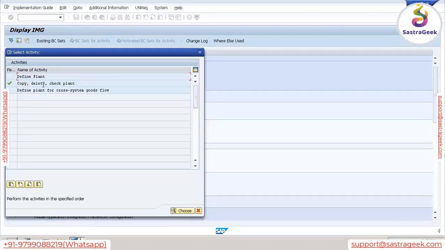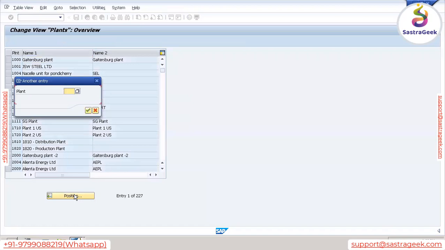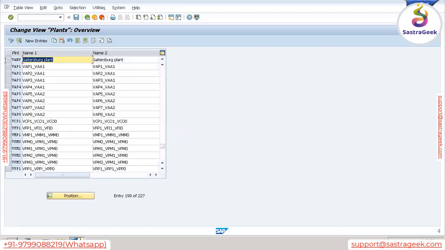Now we have copied. Next what? Since we have copied, now we need to edit as per our requirement, as per client requirement. So go to define plant. Here we can search. Go to position, search for our plant, that is VANP. Here we have name 1, name 2.